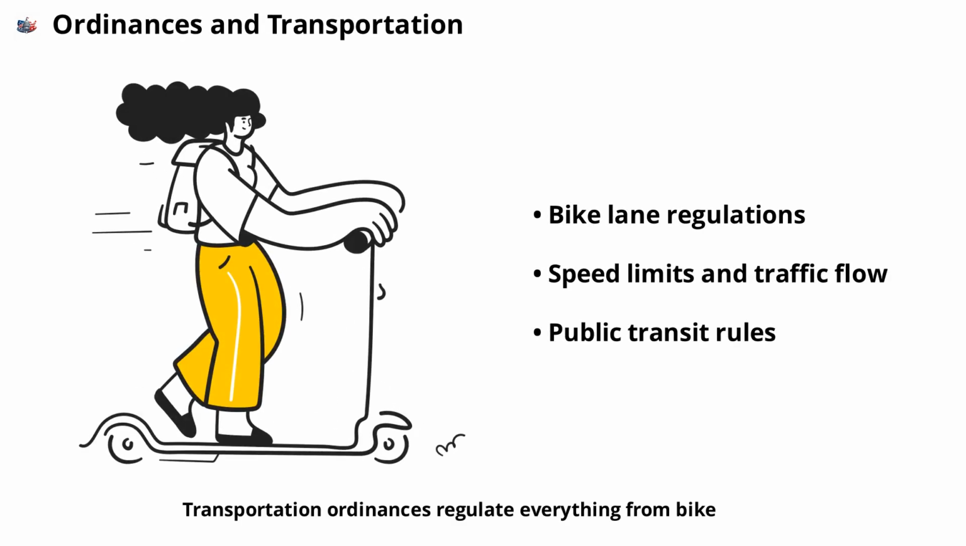Transportation ordinances regulate everything from bike lanes to public transit and traffic flow. These rules help ensure that streets are safe and accessible for all users, including pedestrians, cyclists, and drivers. Cities may also set speed limits or restrict certain types of vehicles in specific areas.